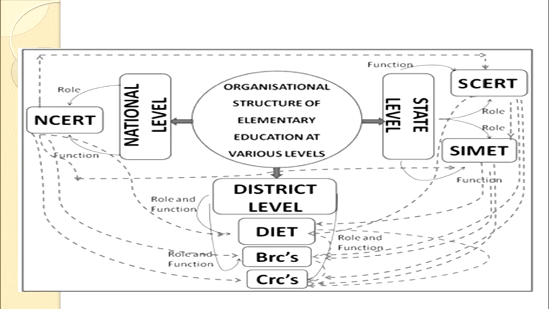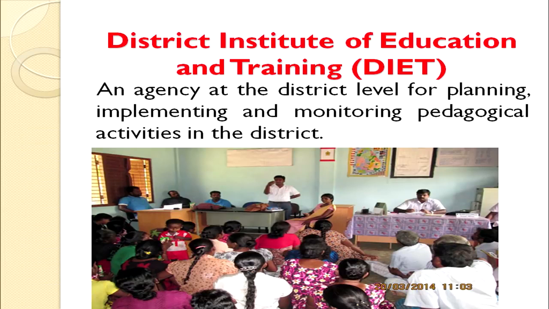Similarly, at the state level, SCERT and SIEMAT are the two major agencies responsible for planning and monitoring different activities. In this unit, the main focus will remain on the agencies operational at district level, that is the DIET, then at the block level, and then at the cluster level. So, we will first start with the District Institute of Education and Training.